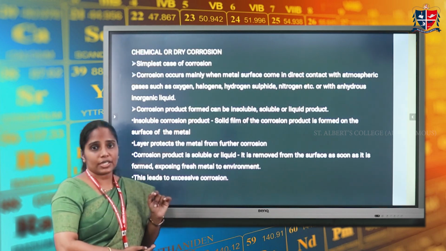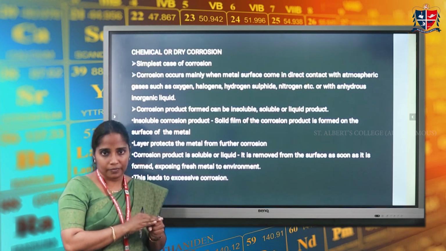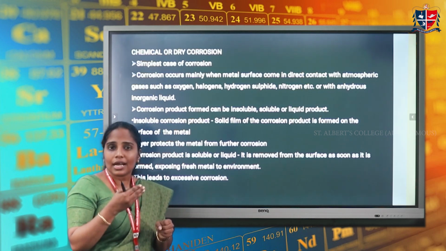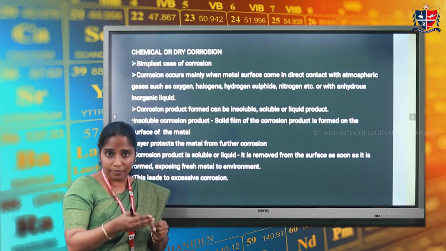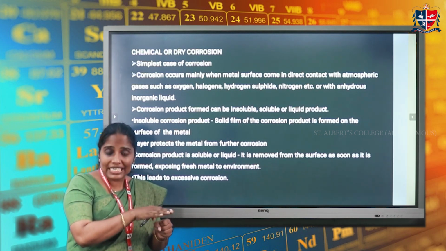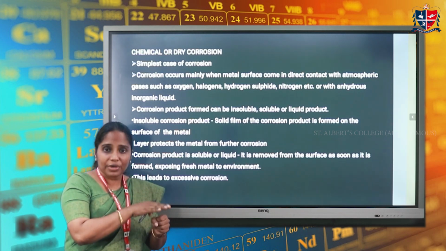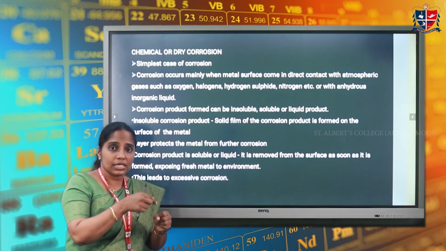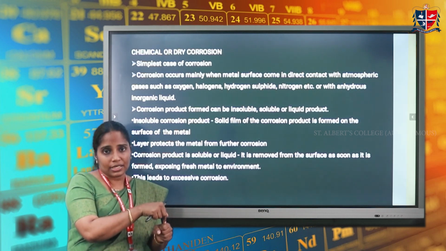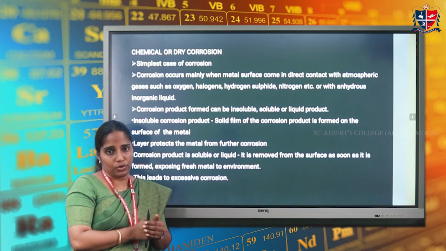Insoluble corrosion product means a solid film is formed on the surface of the metal, and the thickness of the solid film goes on increasing as the corrosion proceeds. After some time, this film decreases the rate of corrosion or prevents the corrosion, because it will prevent the penetration of oxygen or the corroding environment into the surface of the metal, and the fresh metal is not exposed to the corroding environment.